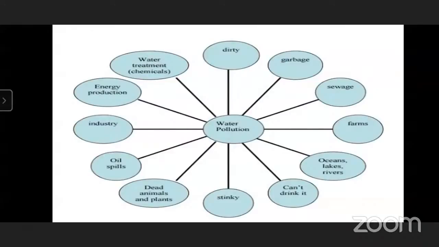Oil spills. We know we use motorcycles, vans, and so many things which run on oil, petrol, diesel. So when such oil, petrol, diesel, or any oily substance mixes into the water, that water gets polluted. So that is polluted water, or we can say water pollution is there, and it is harmful to our health.